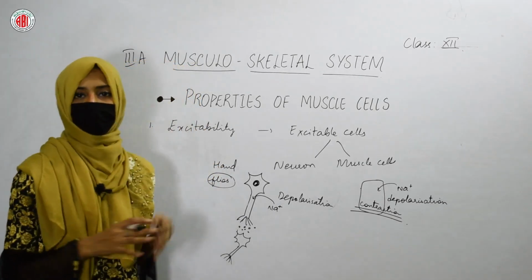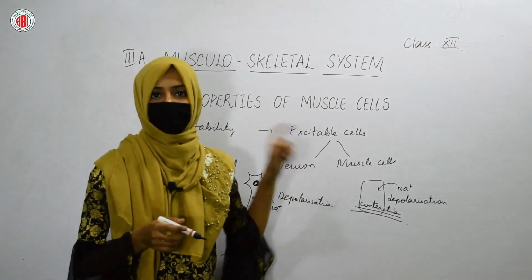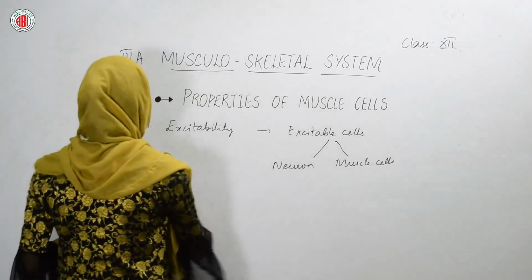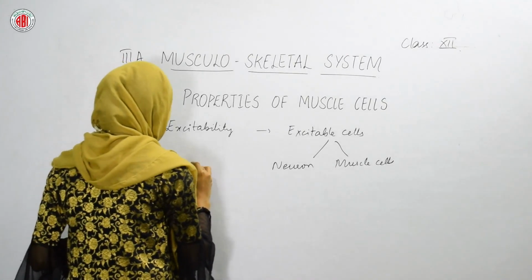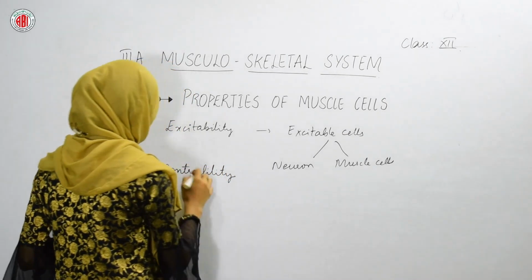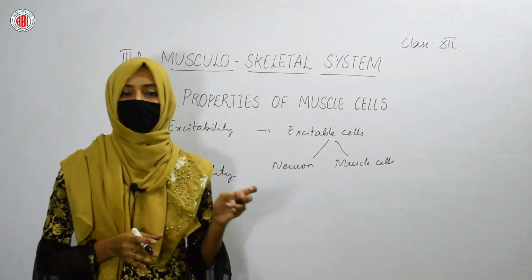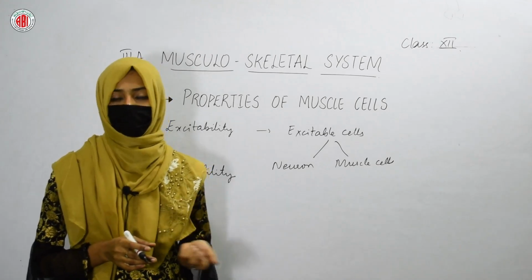Besides excitability, there are many other properties shown by the muscle cells. Let us see those properties. The next property is contractility. We know that muscle gets contracted. Due to the contraction only, they can show the different movements.